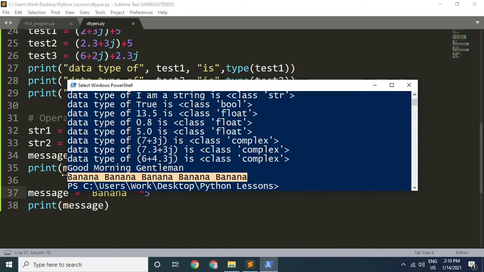Also note that strings cannot be subtracted or divided. If you try to do that, the program will just give you an error.